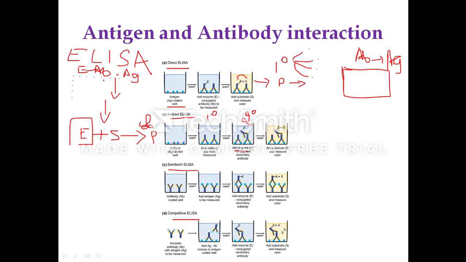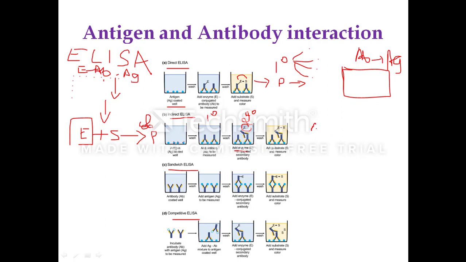Such types of antibodies, which are against the immunoglobulins of the host in which you raised the primary antibody, are called secondary antibodies, and these usually will be tagged with the enzyme. Here they are recognizing the antigen antibody complex.